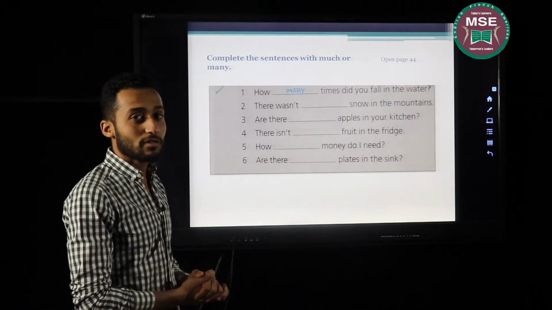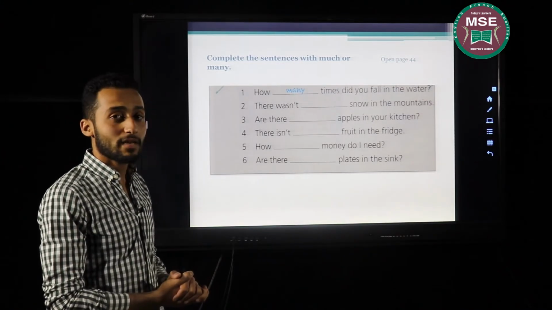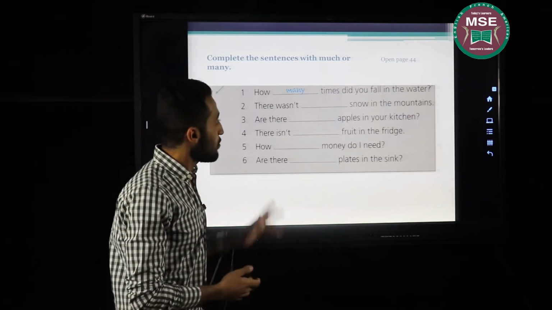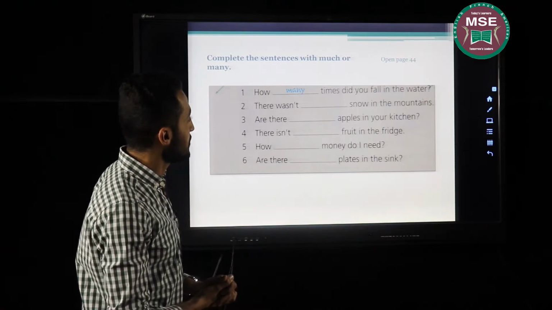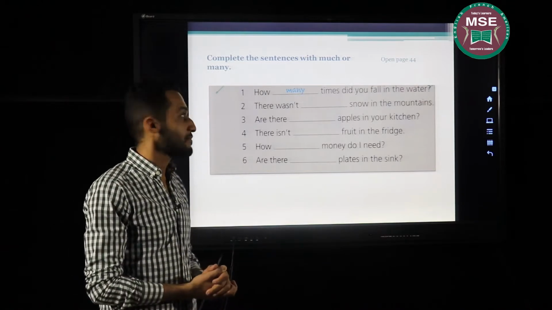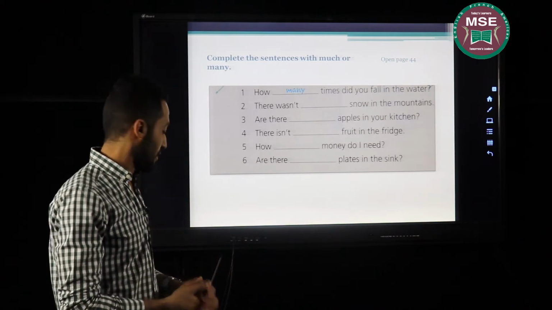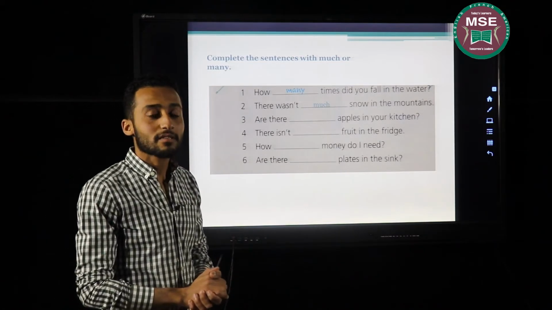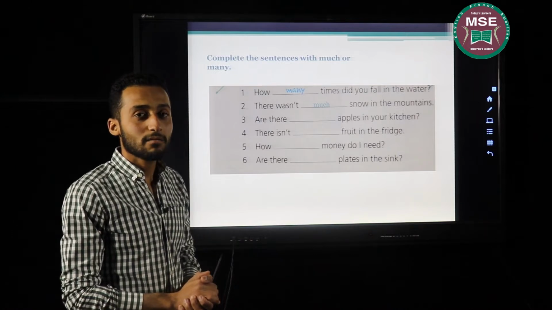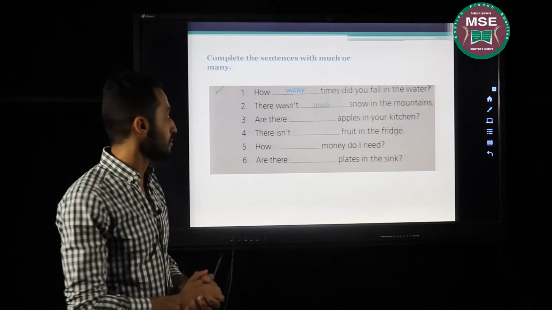The second question, I'm going to give you 2 seconds to think about the right answer. There wasn't blank snow in the mountains. Perfect. There wasn't much snow in the mountains because snow is an uncountable noun, something that I cannot count.